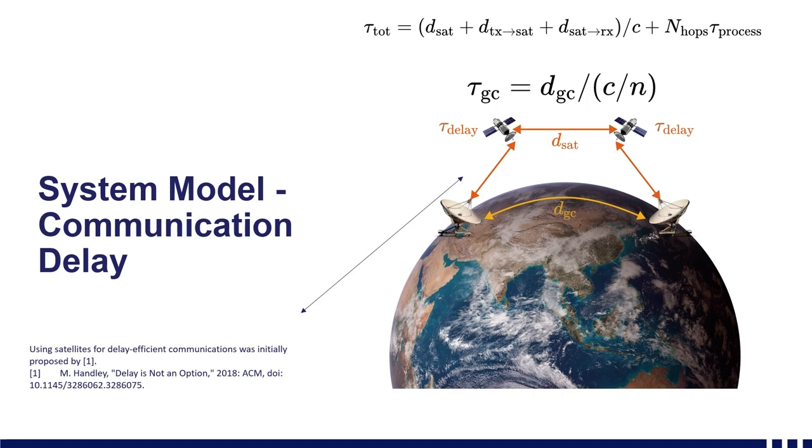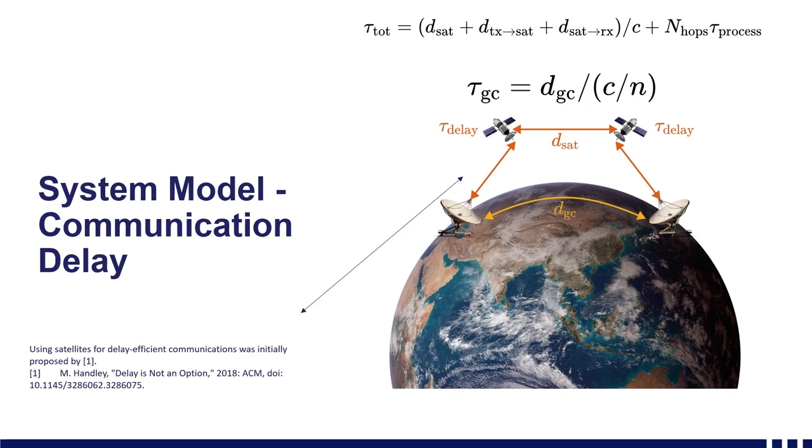We then divide this by the speed of light, c, and we can also include the processing delay, which is the number of hops times the processing time of each hop. This method was initially proposed by Mark Handley's landmark paper, Delay is Not an Option.